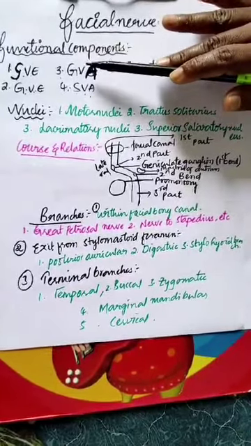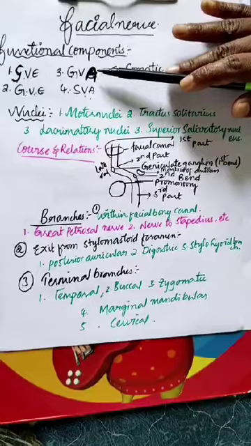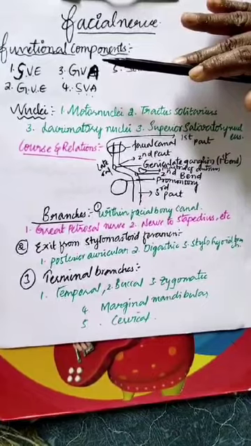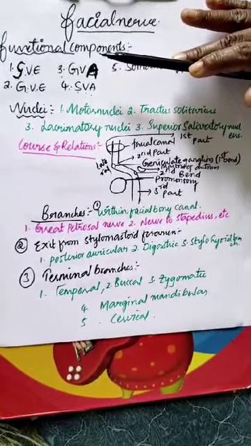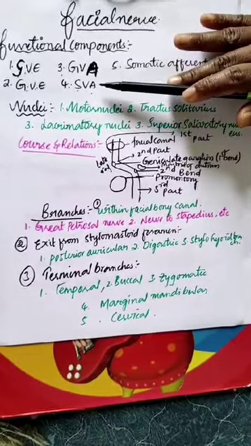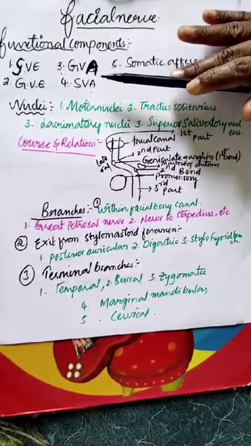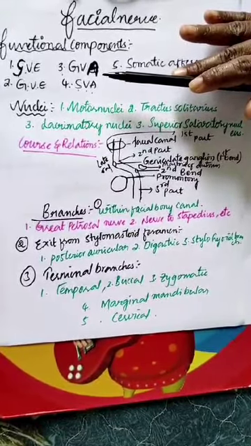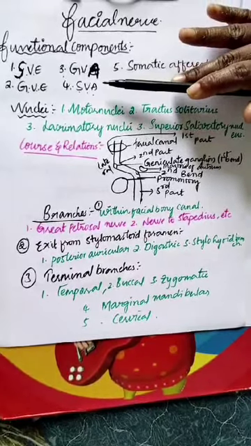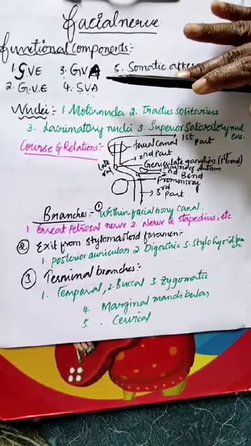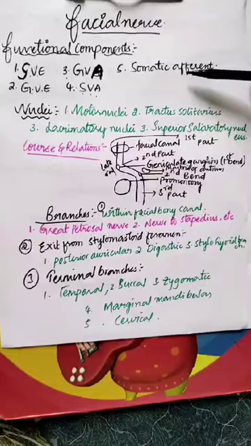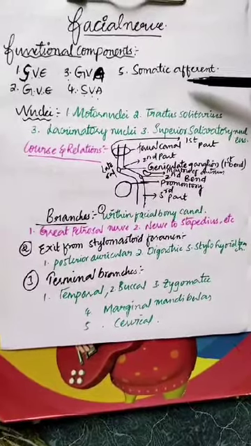Now the general visceral afferent fibers are responsible for carrying impulses from the sublingual and submandibular glands, lacrimal gland, palate, pharynx, etc. The fourth one, special visceral afferent, is responsible for carrying the sensation of taste from the palate and anterior two-thirds of the tongue except the vallate papillae. And the fifth one, general somatic afferent, is responsible for innervating a part of the skin of the ear.